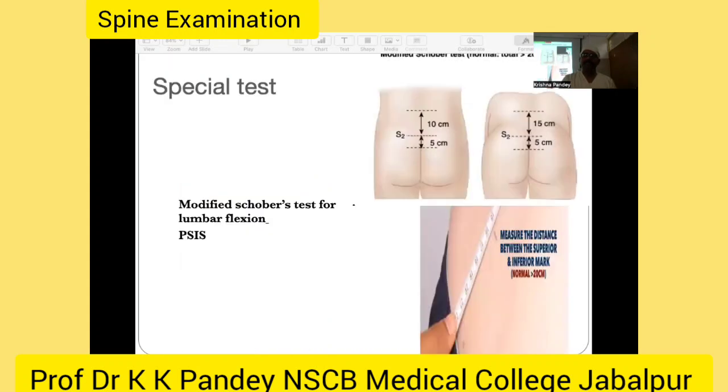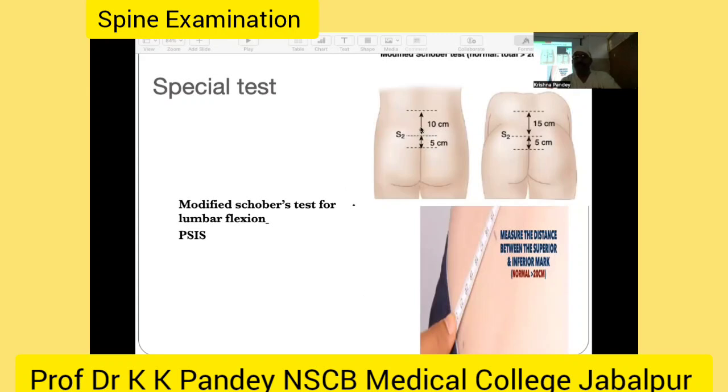And there are some special tests to know the flexibility of the spine. If the spine has normal, well hydrated discs, then it has nice, good movement. This is the modified Schober test for examining normal lumbar flexion.